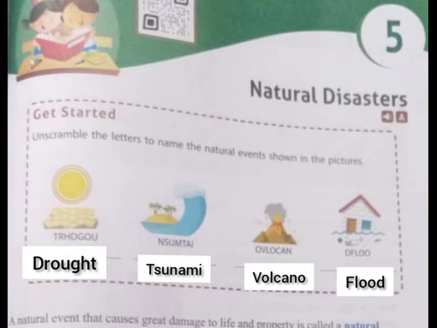So all these are naturally occurring events that cause damage to life and property. Such a natural event is called a natural calamity or a natural disaster. So drought, tsunami, volcano, flood, earthquake, cyclones, all these are natural disasters. What is a natural disaster?